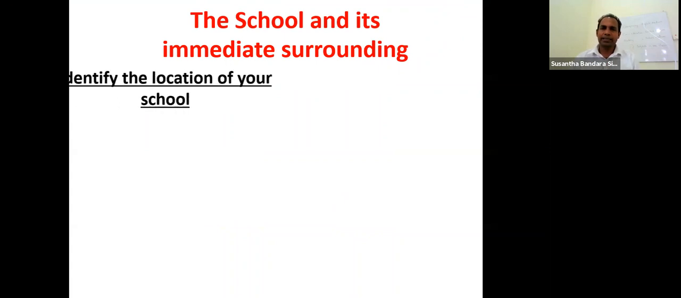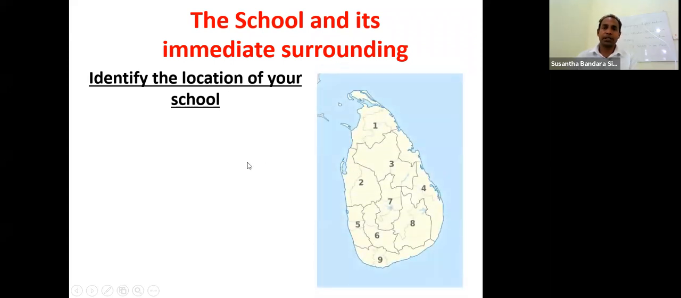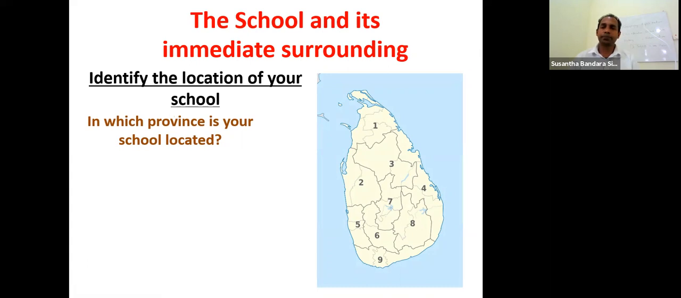Look at the first one. This is to identify the location. Location means where it is situated. This is a map of Sri Lanka. In which province is your school located? In which province? I am working in Kurunegala Malayadewa College. Therefore, I am discussing answers based on my school. You need to adjust them according to your school. In which province is your school located?